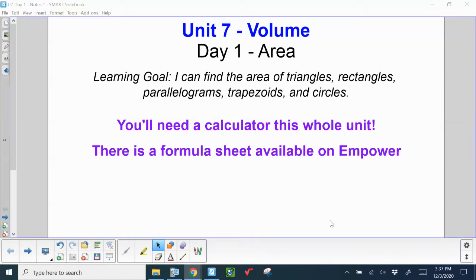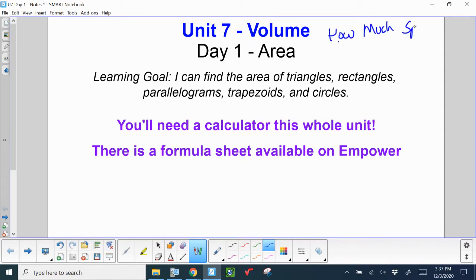Good morning. Today we are starting Unit 7, which is on volume. Volume, just so you're aware, is how much space is inside a 3D object. So you've talked about displacement in maybe chemistry class or biology class. That's a measurement of volume.